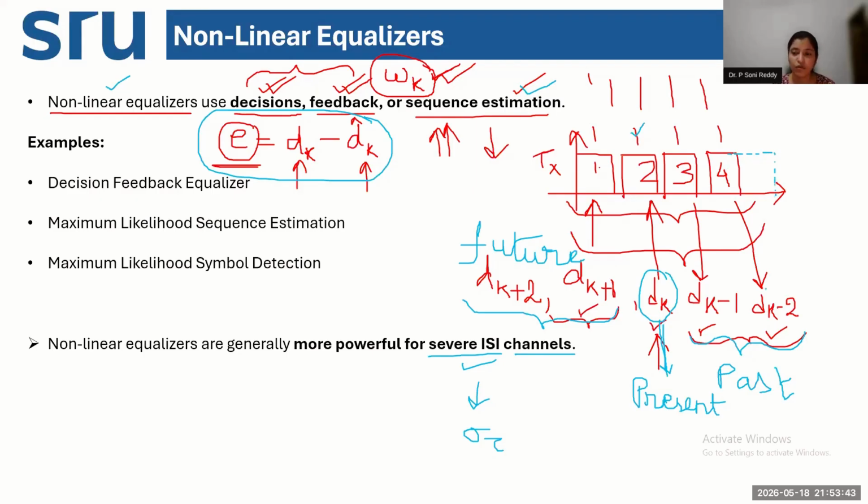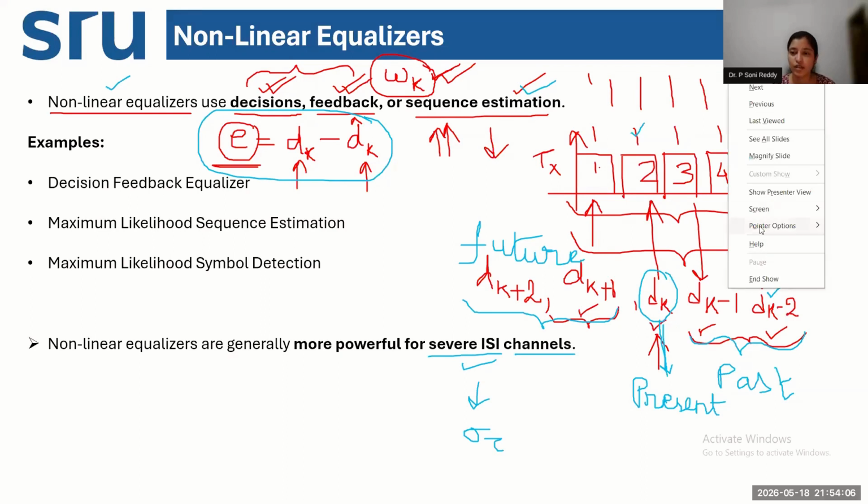So this symbol 4, that means your dk minus 2, will be interfering with the previous symbol here. The previous symbol was dk minus 3, already transmitted in the transmit sequence. So dk minus 2 is interfering with dk minus 3.